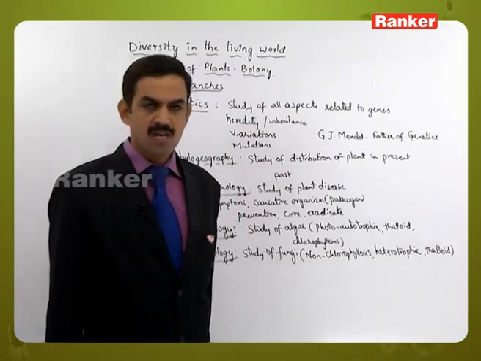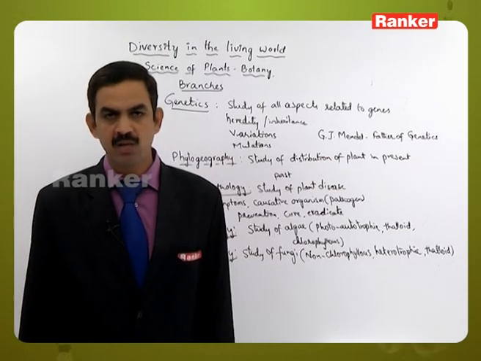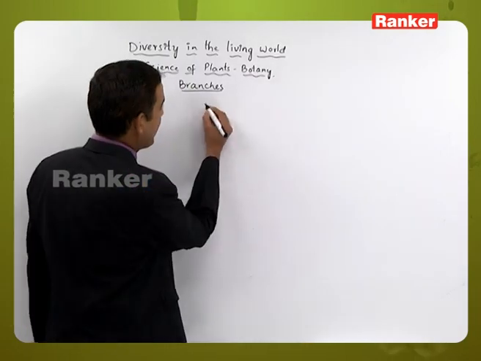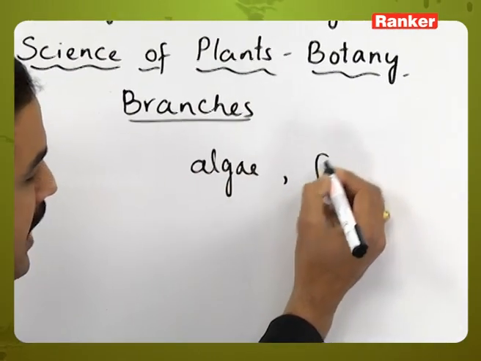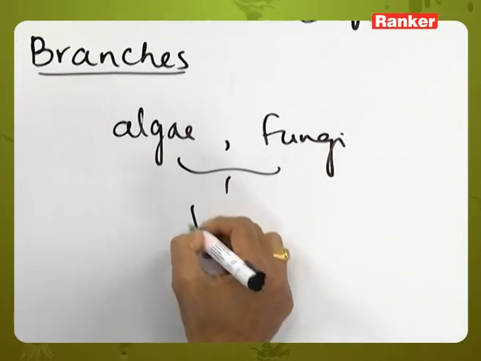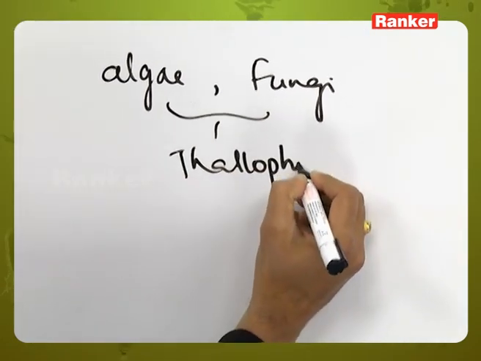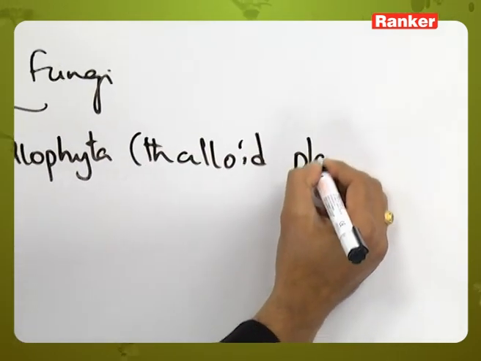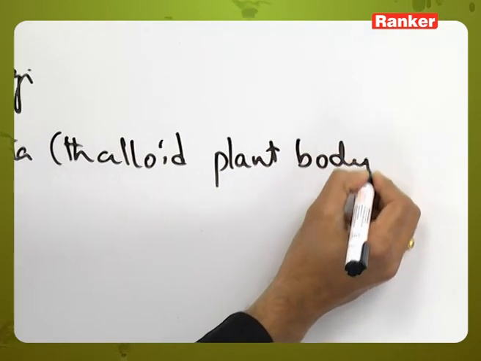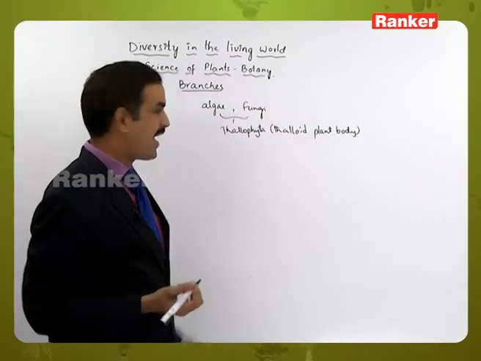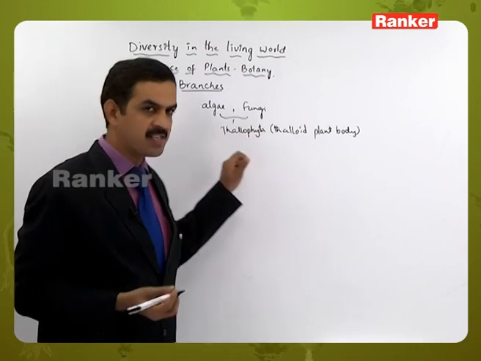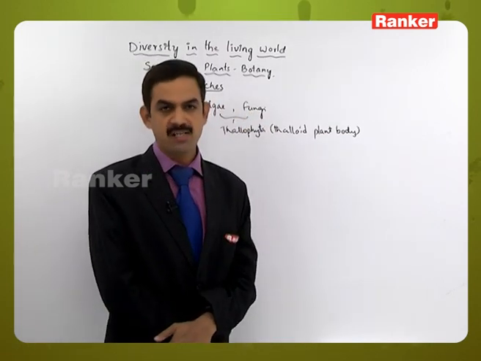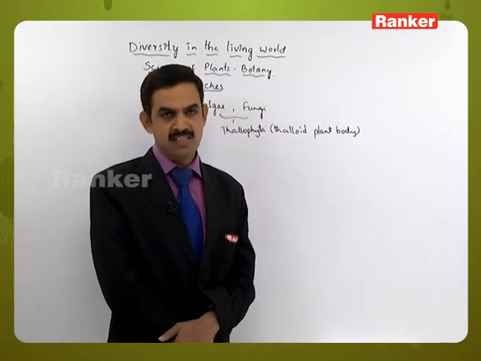And the plant body is not differentiated into root, stem and leaf, that is why the plant body is called a thalloid plant body. There are some similarities between algae and fungi, because both of them belong to thallophyta due to the thalloid plant body. That means we can say that phycology means the study of thallophyta organisms which are chlorophyllous, and mycology means the study of thallophyta organisms which are non-chlorophyllous in nature.